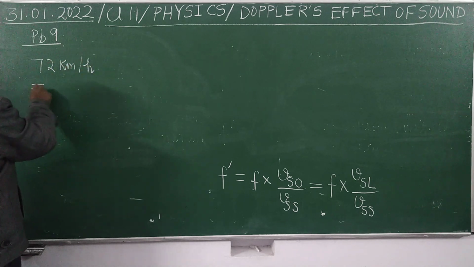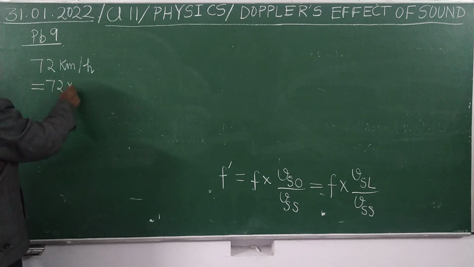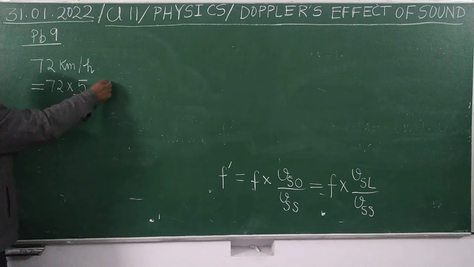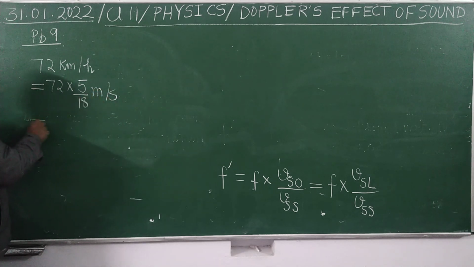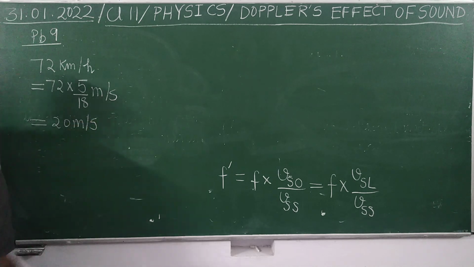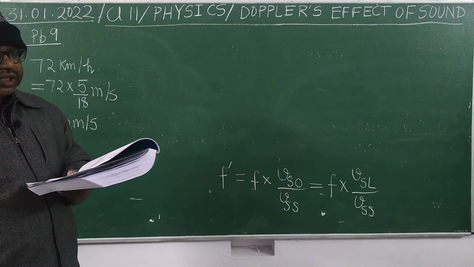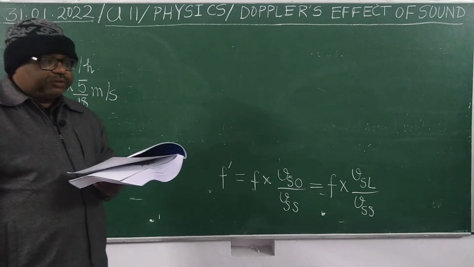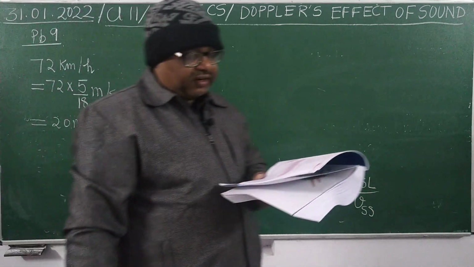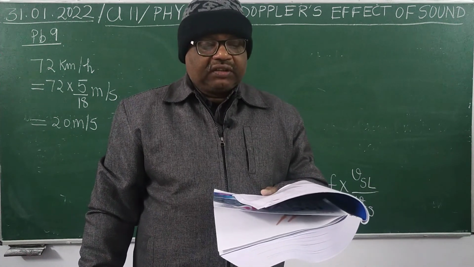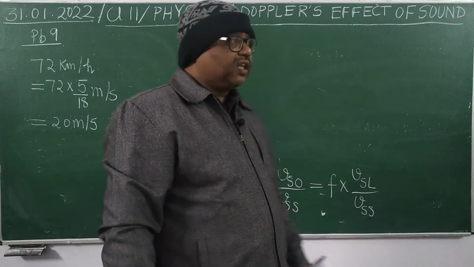So it will be 72 into 5 upon 18 meter per second. When you simplify, it will come out 20 meter per second. An observer sitting in one train hears the sound of frequency 700 Hz of another train.